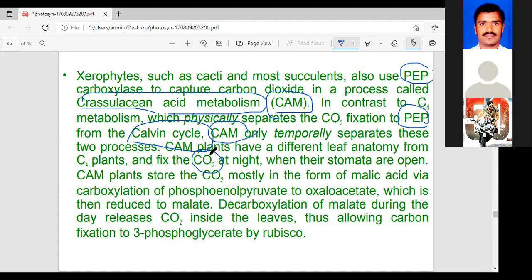You have studied that CO2 fixation in C3 and C4 plants happens in the daytime only. But in these CAM plants, CO2 is fixed only at night time. Why only at night time to fix?